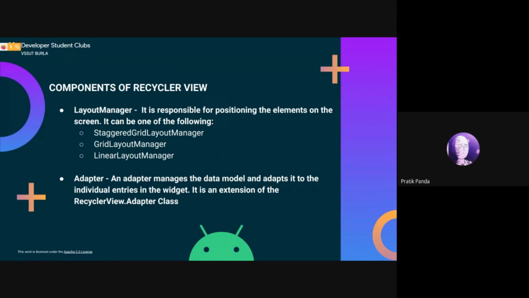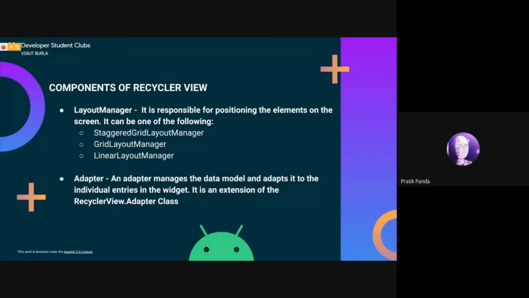What are the components of the recycler view? A recycler view has mainly two components: a layout manager that is responsible for positioning the elements on the screen. The layout manager defines how you place the elements onto it, and can be one of the following: the staggered grid manager. Here the grid rows and columns do not have a specific height. They can be of any height and any width.